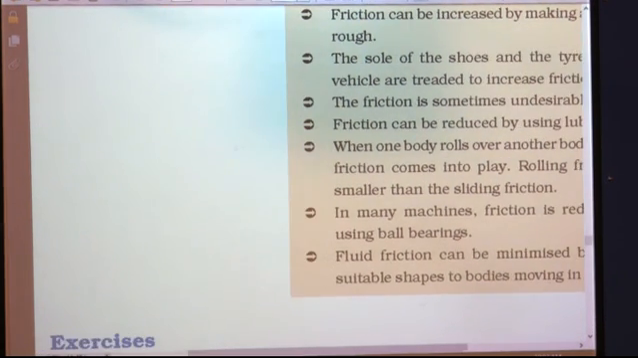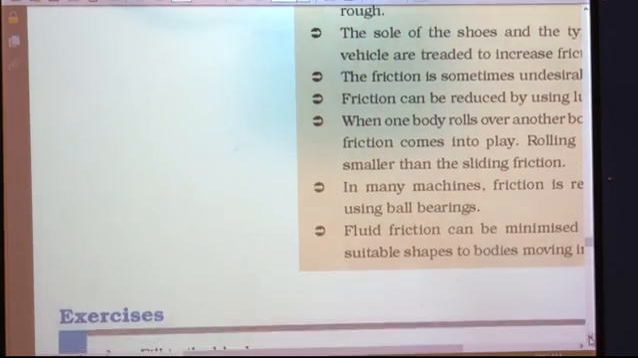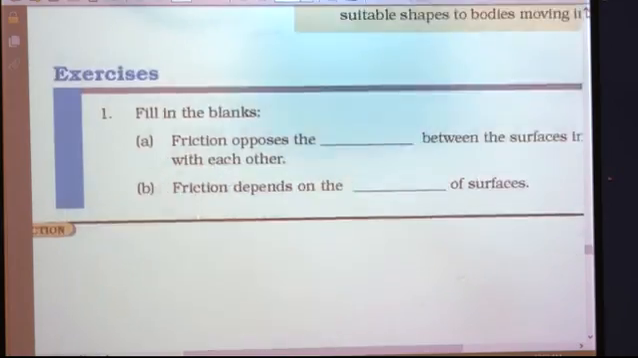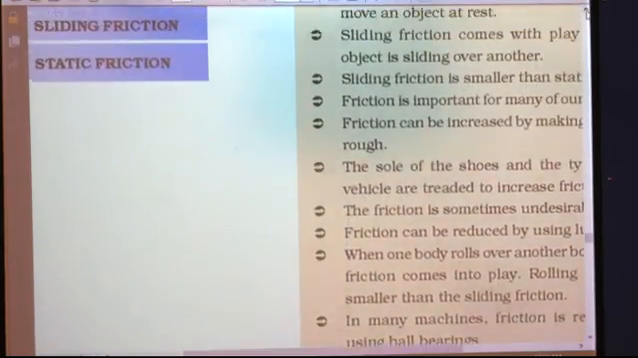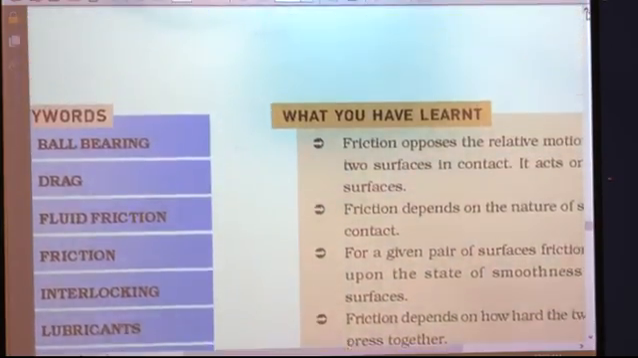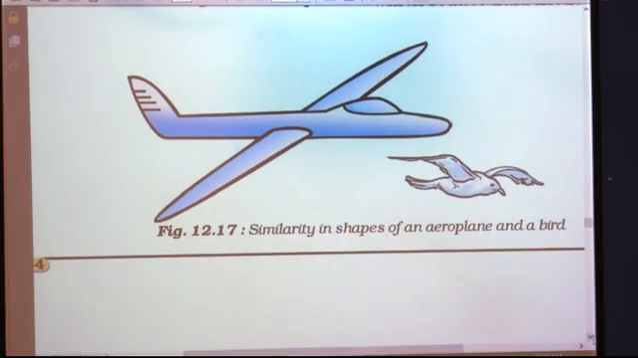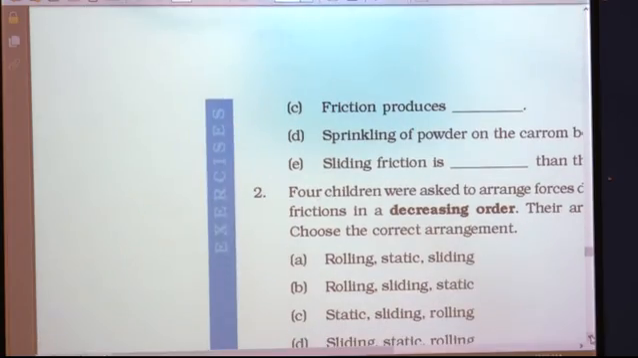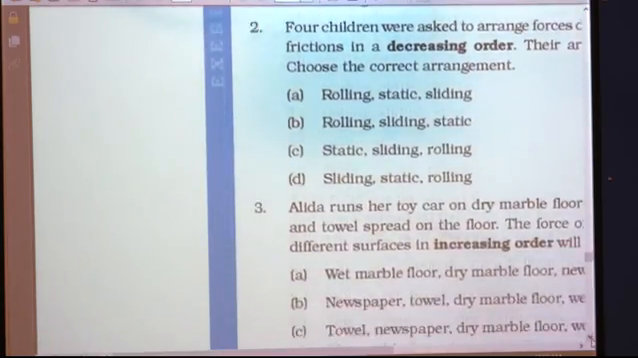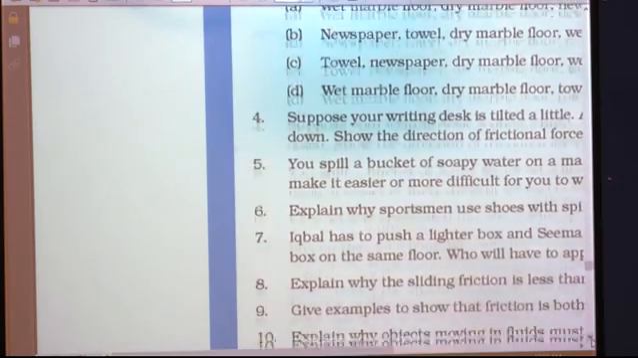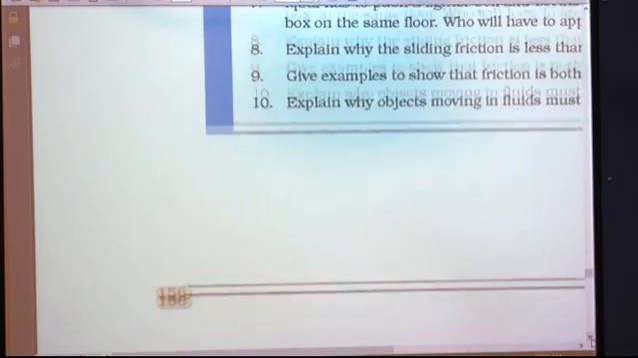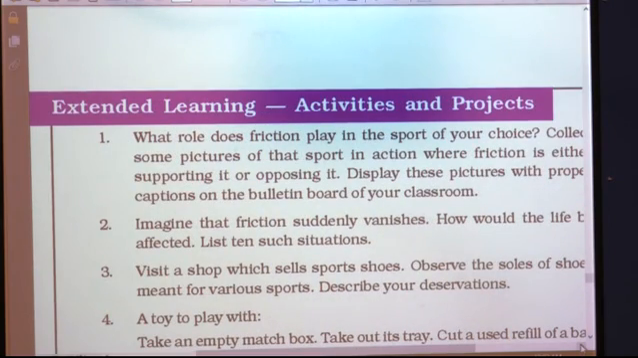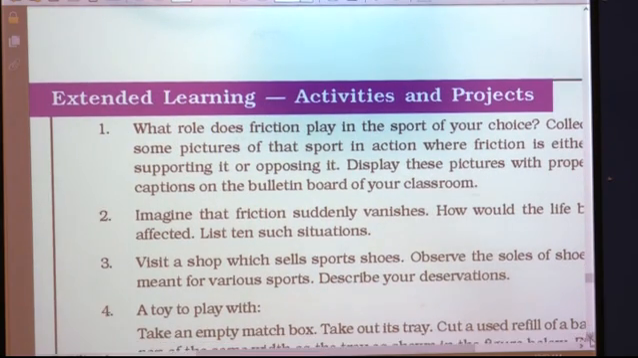Now students, there is a riddle for you. You will all like to enjoy the riddle, isn't it? So let us go to that riddle. Here there is a small riddle given for you. You have to find out what it is which is present between two surfaces, and it increases when the surfaces are rough and it decreases when the surfaces are smooth. So, who am I? I am friction.